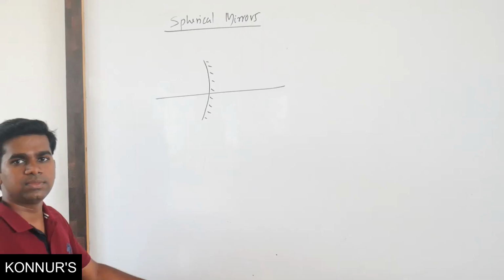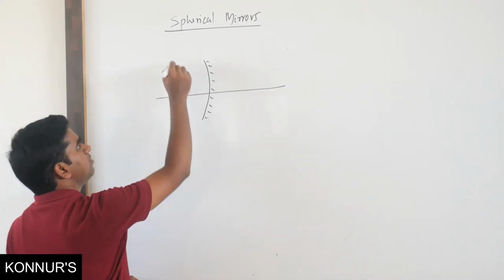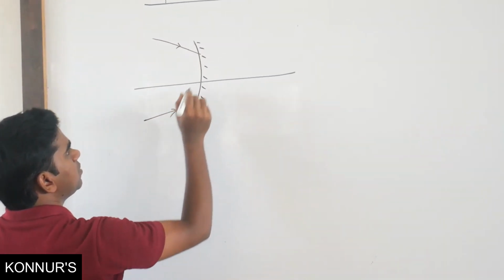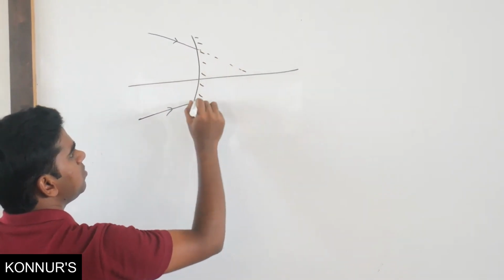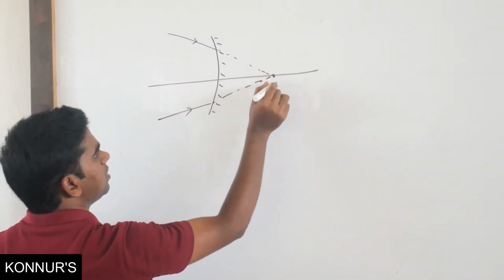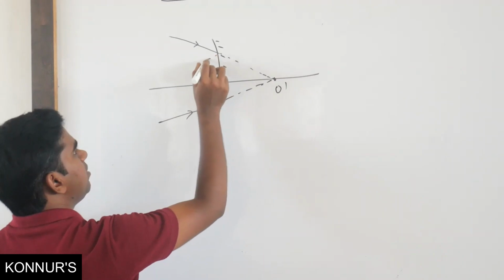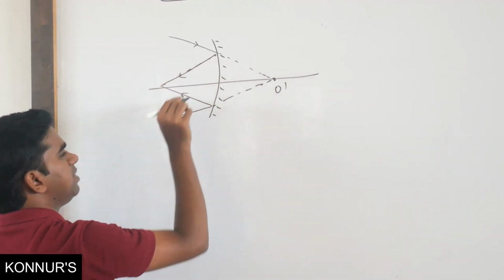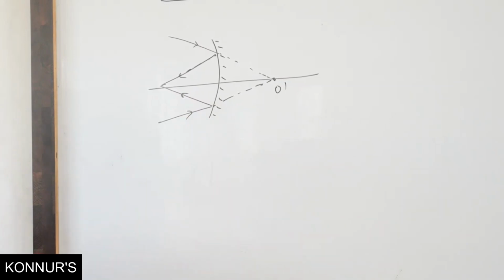Now if I take a virtual object, meaning a ray of light coming from here, where is the object? The object is going to be here. Virtual object. Where is the image going to be? The image is going to be somewhere here, which means the image is real only. So we will see what will happen.